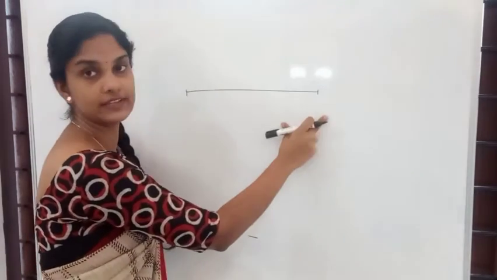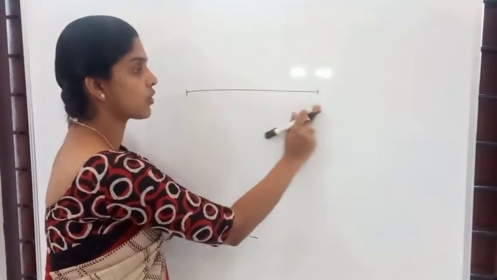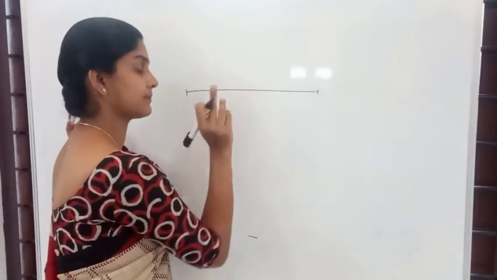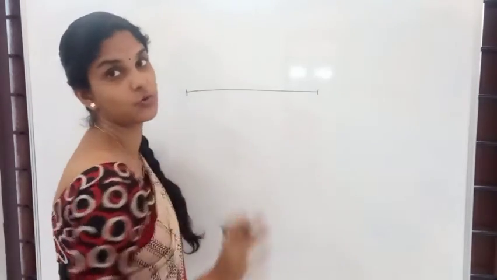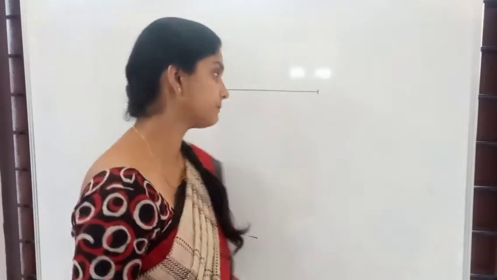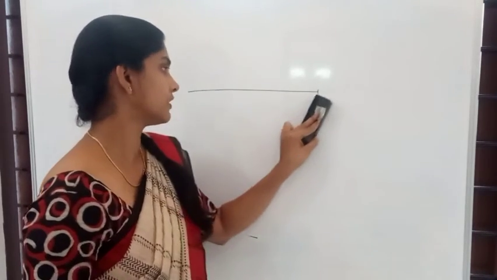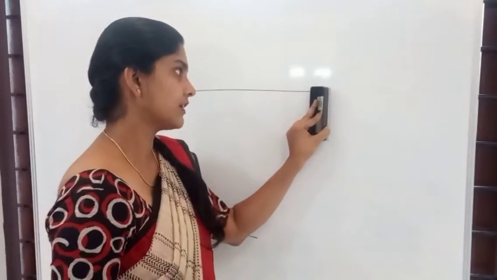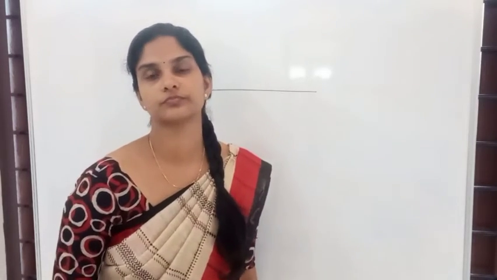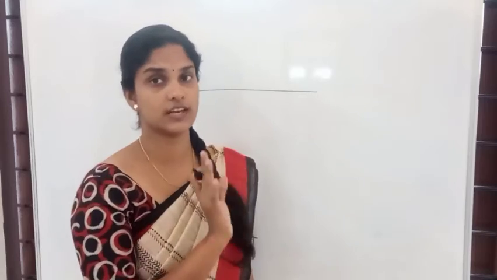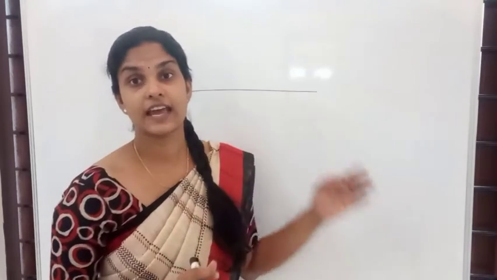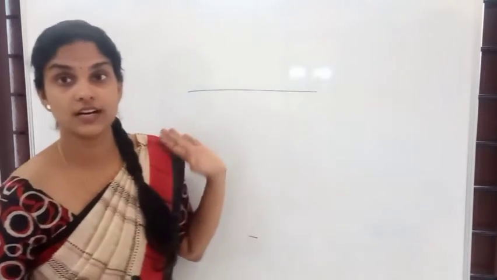There are two endpoints. The line drawn between these points is called a line segment, okay? We don't need line segments. Here what we need is a line. Now you know what is a line. A line extends infinitely to both the sides.